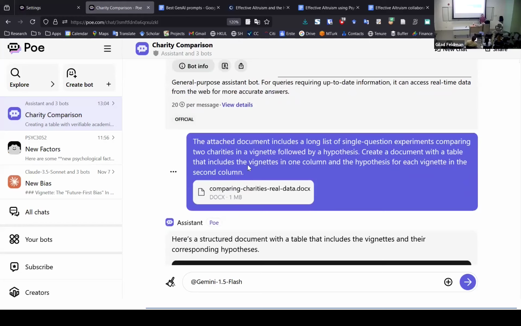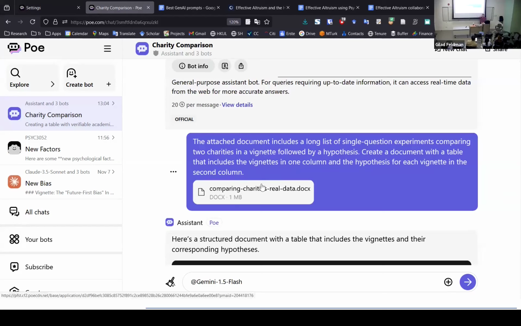The first thing that I got started is that I took what we did last year and I just fed this into ChatGPT so ChatGPT knows what this would look like. So you'll see this document. You can actually attach documents. So that's this thing over here. It's called Comparing Charities Real Data docx, which is a Word file.